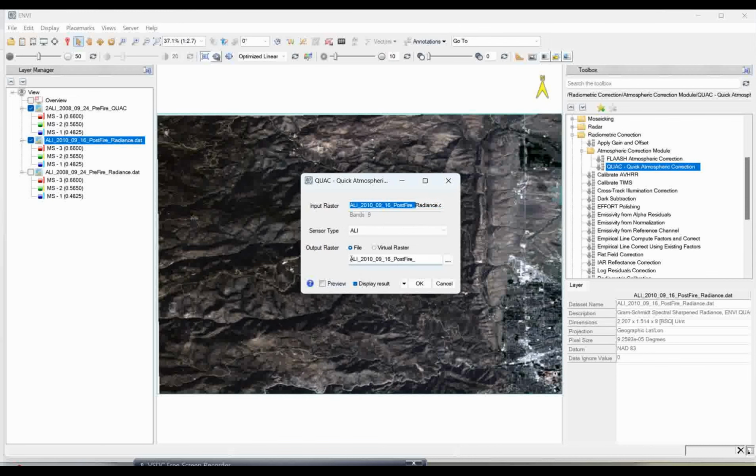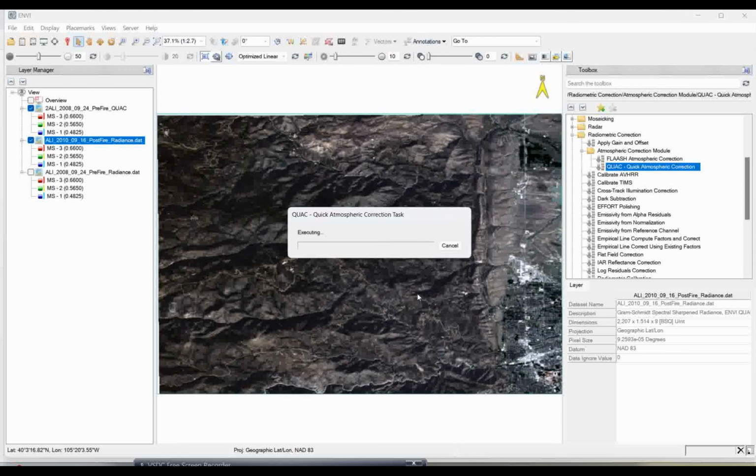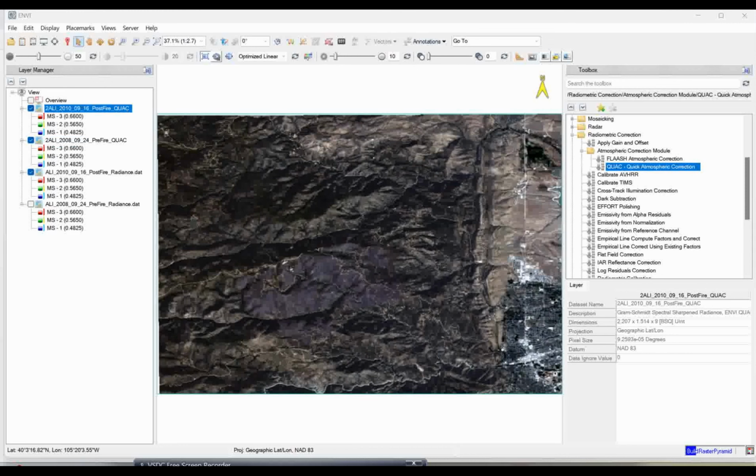I can give the same name with a 2, and simply click OK. This is my post-fire QUAC image, a quick atmospheric corrected image. Let's run it and wait. Now it is done. So I have my pre-fire and post-fire atmospherically corrected images.